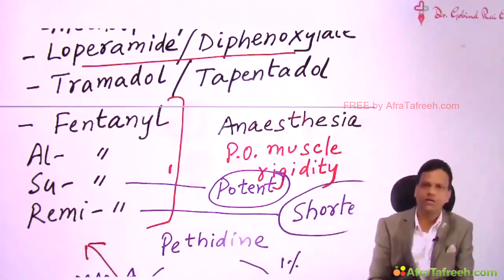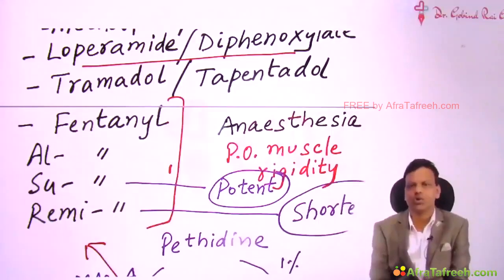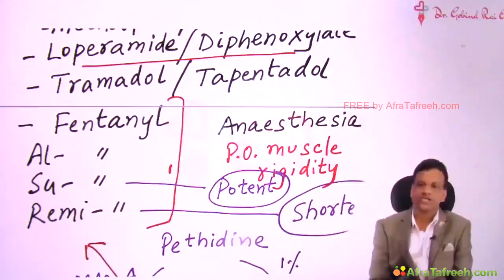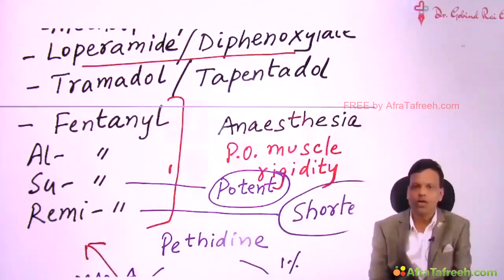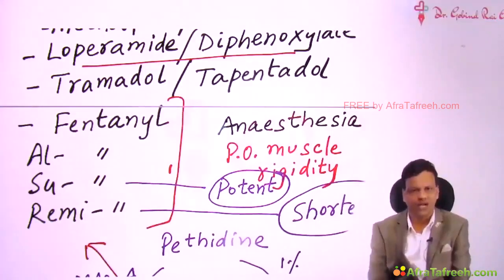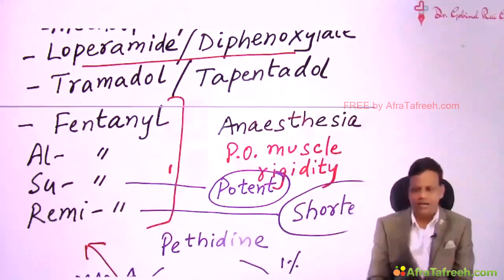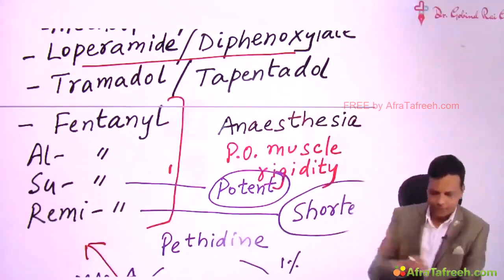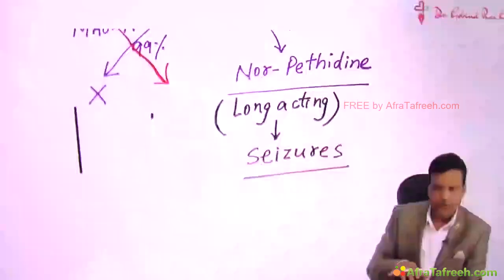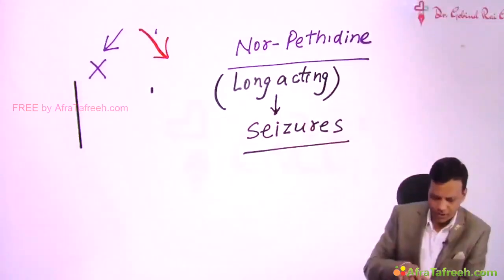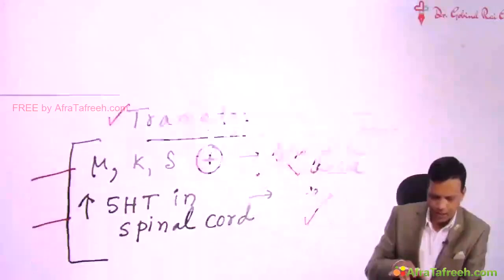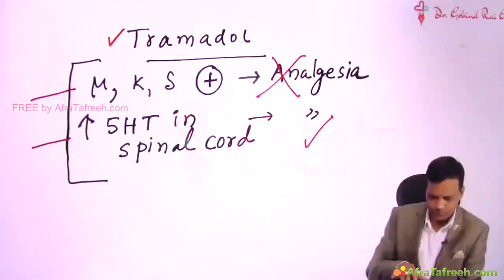So we discussed three important drugs metabolized by pseudocholinesterase: succinylcholine, esmolol, and remifentanil. So these are the important points regarding the first group of drugs acting on opioid receptors, that means opioid agonists.